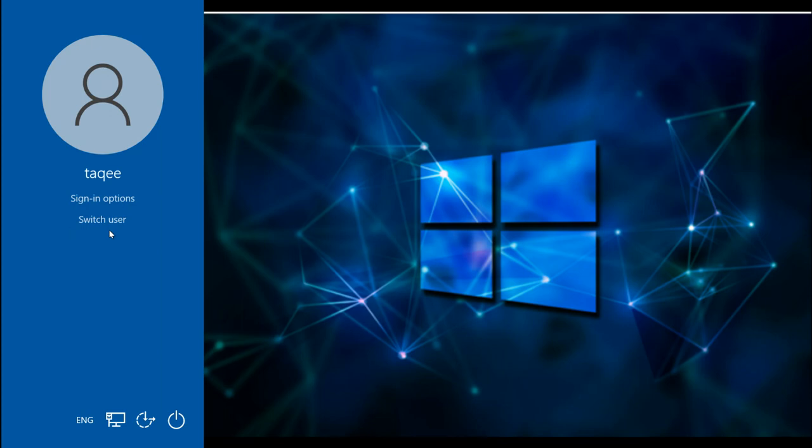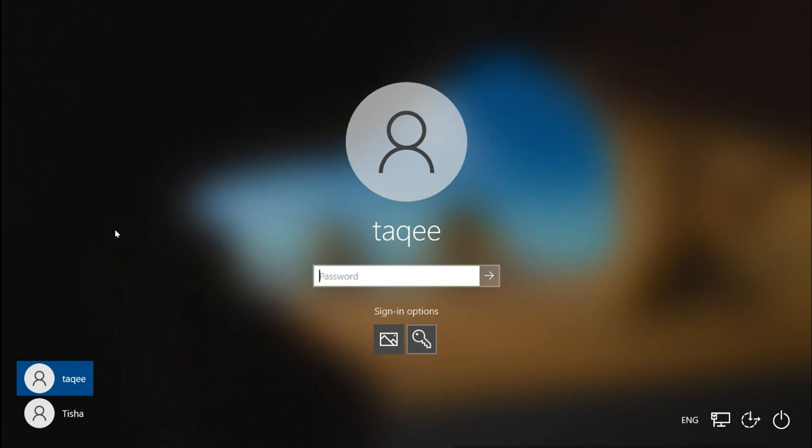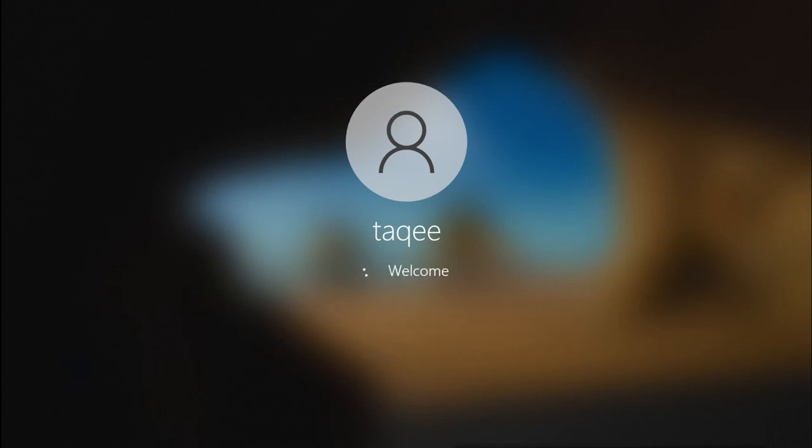Now if you forgot your gesture, then you can use the sign in options. When you click on it, it will show you the picture password which we have set. Now I have forgotten it, but I still remember the normal password. So I click on that and then I can use the normal password to sign in. That is why you have to have the normal password, otherwise you are not able to set the picture password.